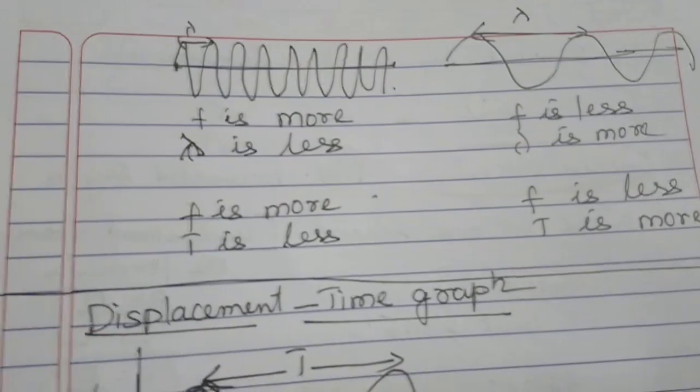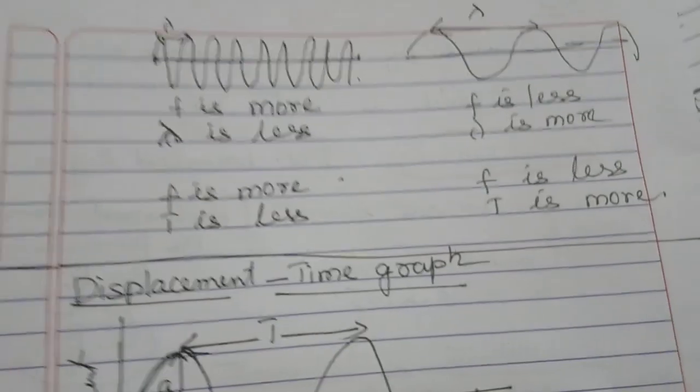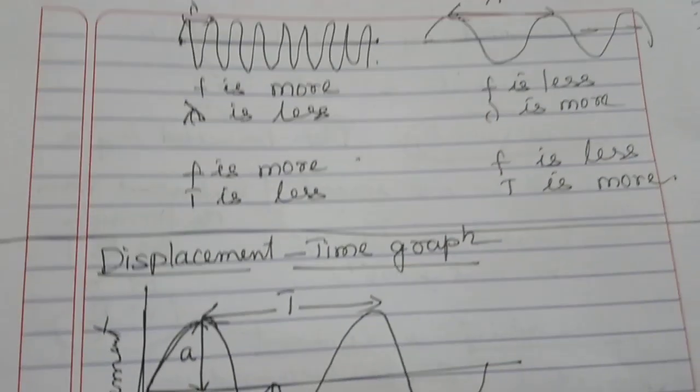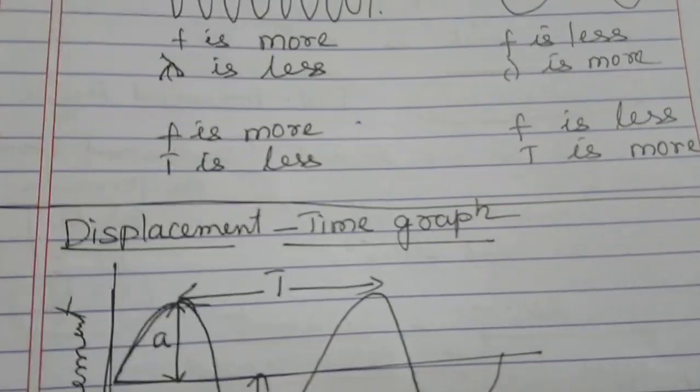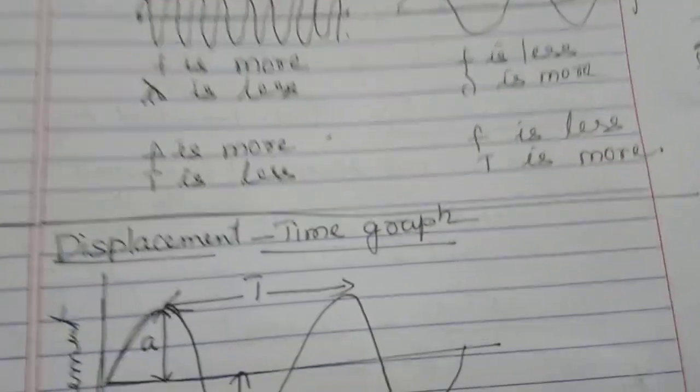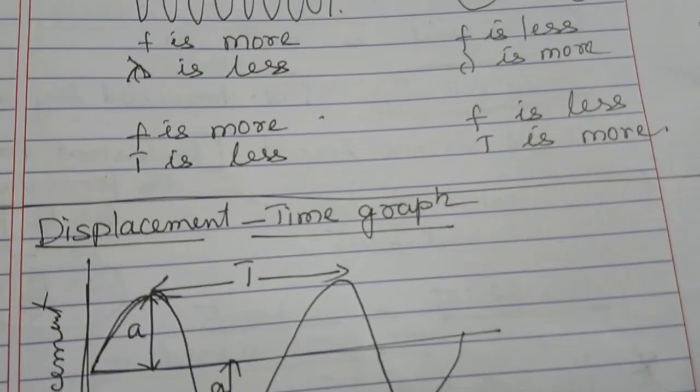So F is more, T is less. F is less, T is more. So two relations. Which are the two relations? F is equal to 1 by T, or T is equal to 1 by F. F is proportional to 1 by lambda, or lambda is proportional to 1 by F. So again, these four formulas are very important for you. You will get some numerical problems based on this. So I hope you have understood this topic.